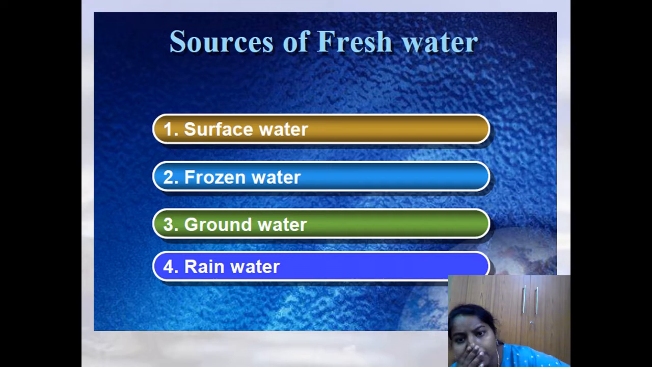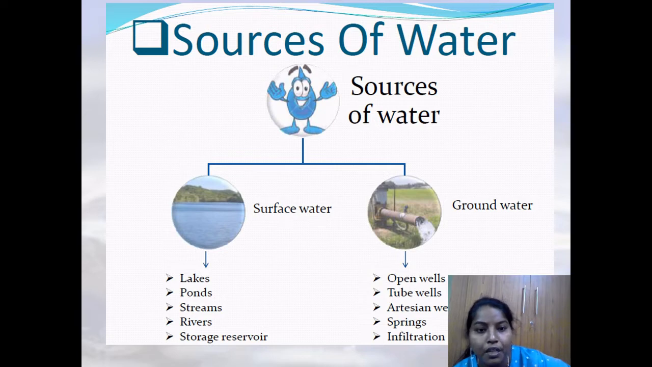So basically, the sources of fresh water are surface water, frozen water, groundwater, and rainwater. In surface water, you can get it from lakes, ponds, streams, rivers, and reservoirs. And groundwater we can get from open wells and tube wells.